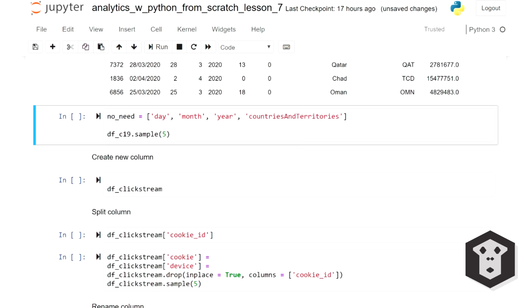But this is Python, goddammit. So we can be smarter about it. You can create a list of columns that you want to drop. I'm calling that list no need. And using the drop method again, I'm going to say my columns are equal to no need.